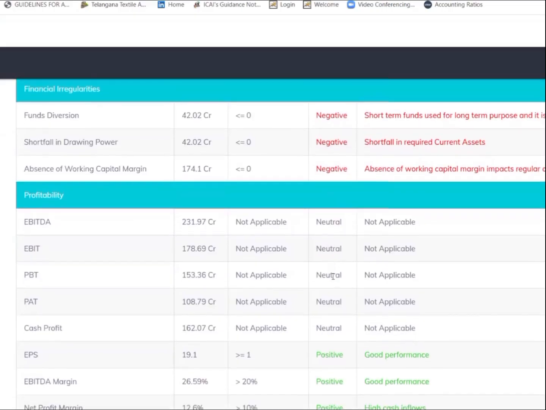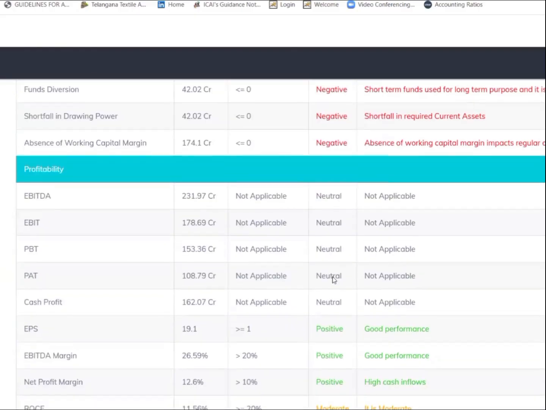Diverting the working capital is against the banking norms. And as per RBI guidelines, funds diversion is a fraud, and the practice is defaulting, and the company is a defaulting company. So that is the reason why this company has been categorized as a defaulting company.